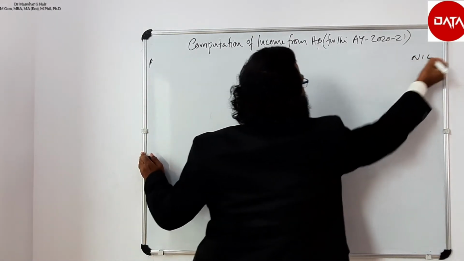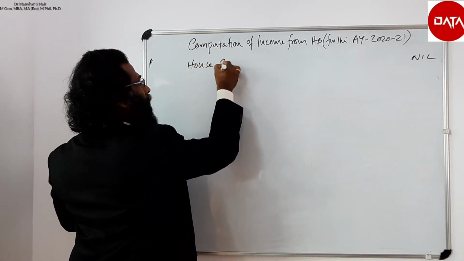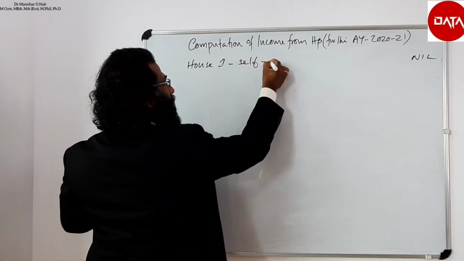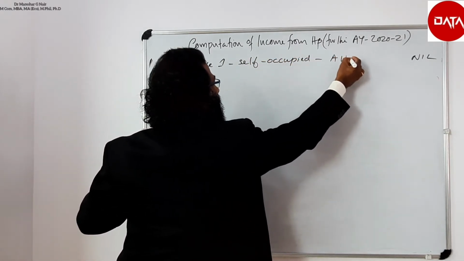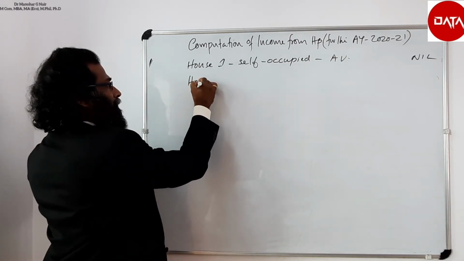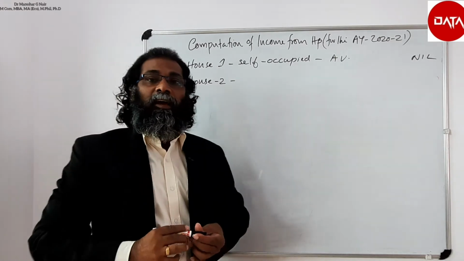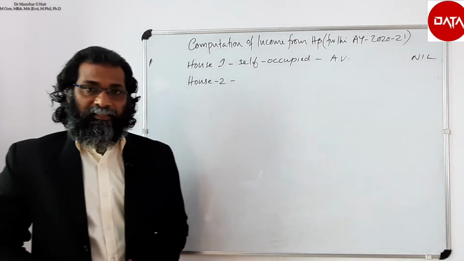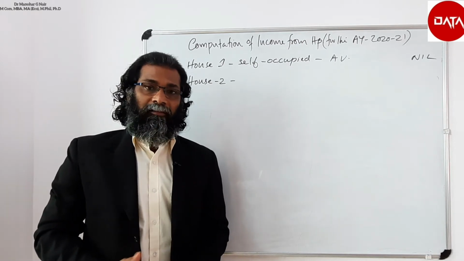House 1, it is nil. House 2, a building which is used for own business, here also the annual value shall be nil.